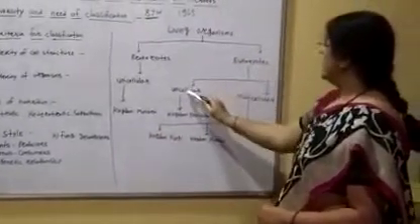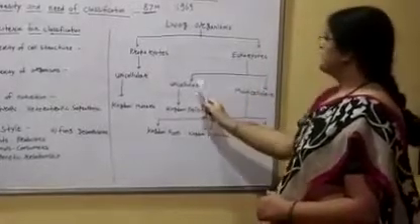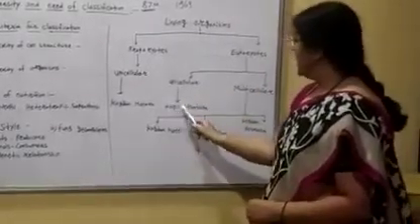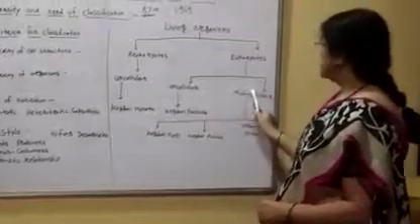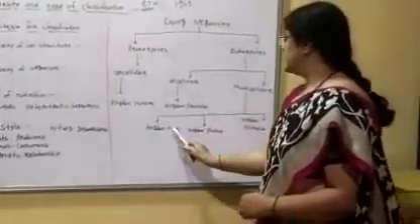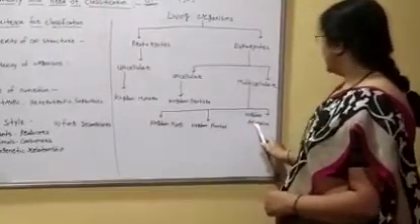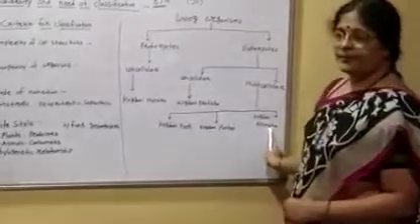Eukaryotes are divided into 2 parts, unicellular and multicellular. Unicellular kingdom, Protista. Multicellular is divided into 3 kingdoms. First is fungi, second is plantae, and third is animalia.